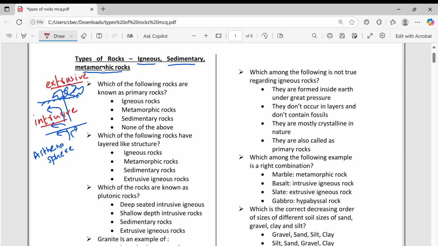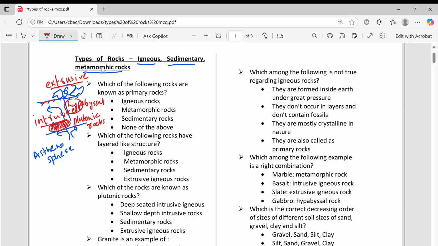In intrusive rocks, those settling at more depth are called plutonic rocks. And there are some rocks settling just below the surface. These are called hypabyssal rocks. Hypabyssal means just under the surface.